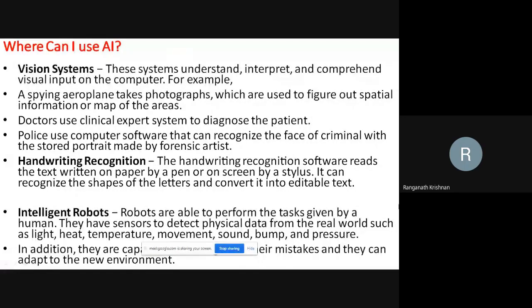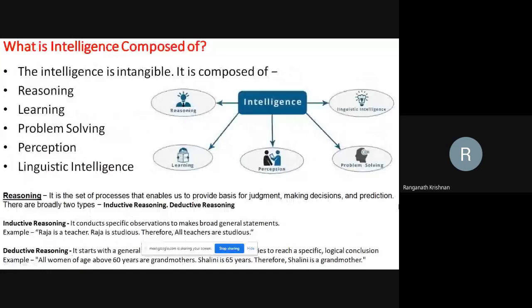You can go test it. You can write something, and it will recognize it. Intelligent robots, that's the keyword. They'll have sensors. We saw about IoT, right? To detect physical data in the real world, like heat, temperature. It's going to say, okay, it's too hot, and not allow anybody to, that arm might not even work if it is too hot. So these are all the different areas.